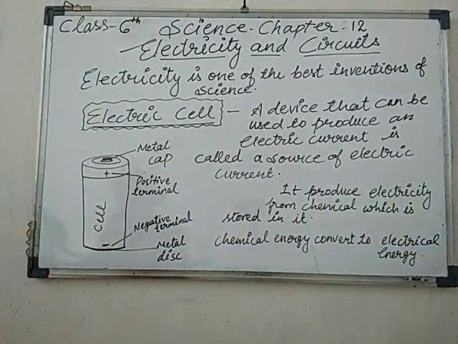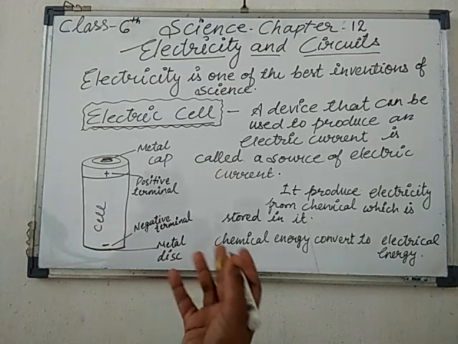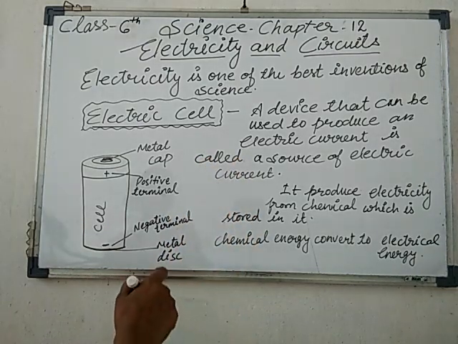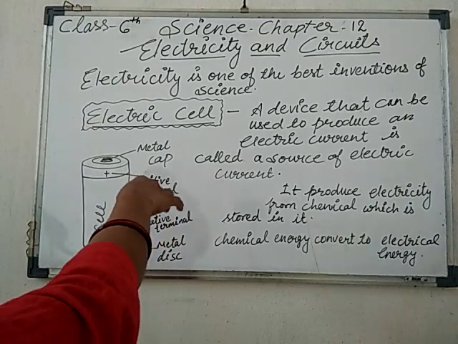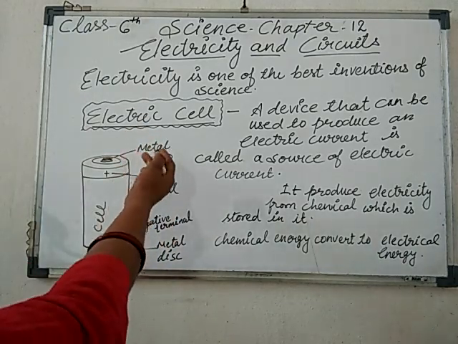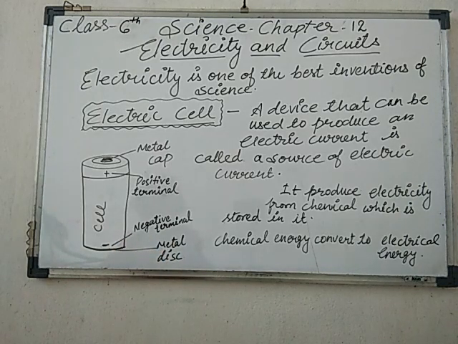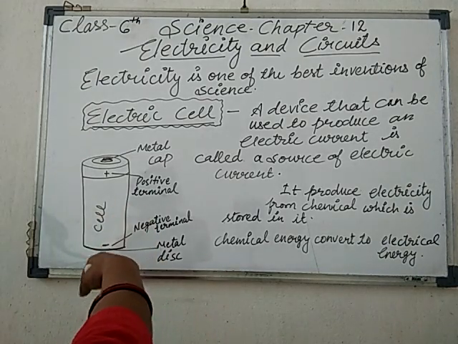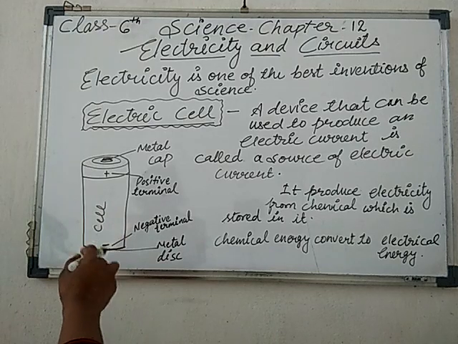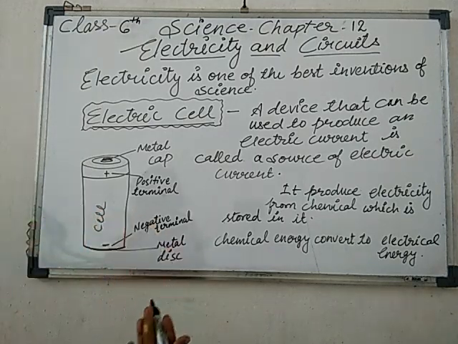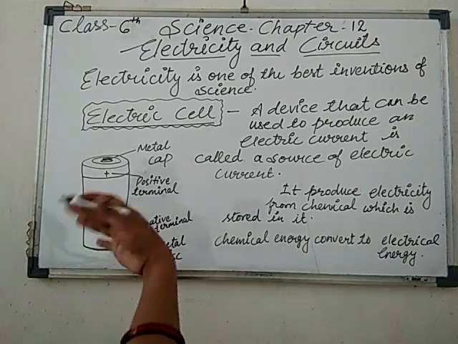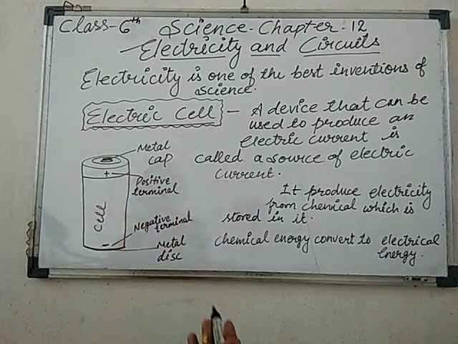Okay students, I think it is clear to all. Earlier I told you there are two types of terminals present in a cell. The positive terminal is the metal cap, and the metal disc acts as the negative terminal. The chemical stored inside the cell is converted into electrical energy. When the chemical is completely used up, the cell will stop working, so we can use another cell.